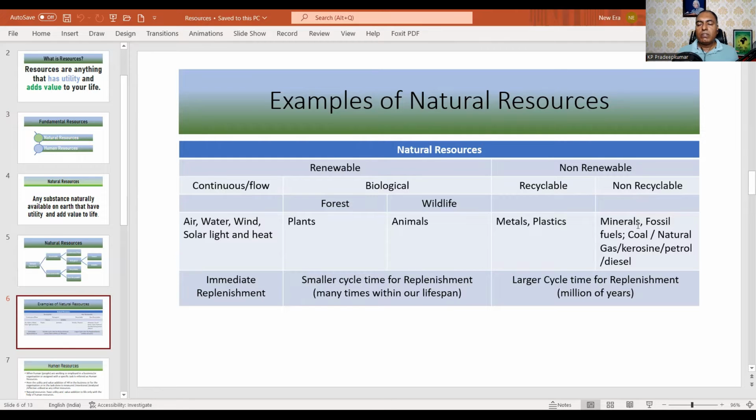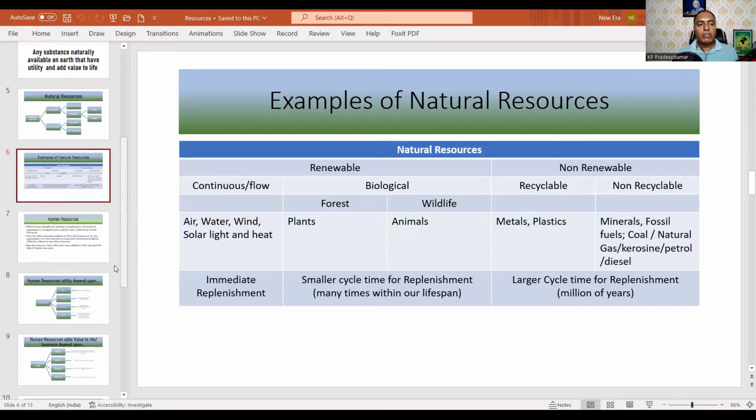Non-recyclable resources are those which are just used and gone, like minerals and fossil fuels such as coal, natural gas, kerosene, petrol, diesel, etc. We just use it, it's gone. This has a very large cycle time for replenishment, millions of years. The forest goes under the earth, and then it takes a lot of time to change into that usable resource. So non-renewable resources have a larger cycle time for replenishment, millions of years. So these are the natural resources available in this world.